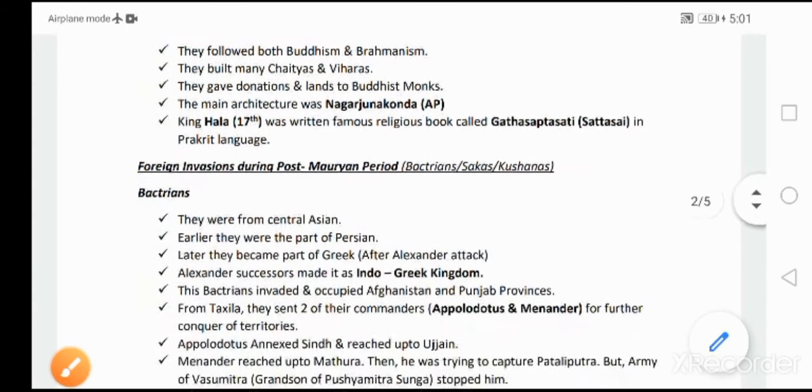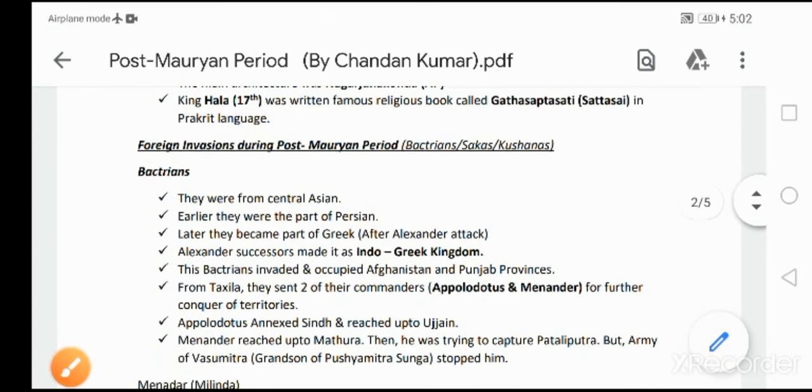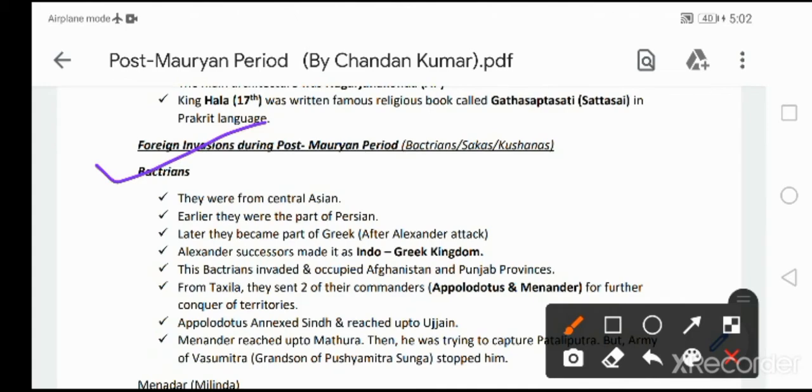Let's quickly know about foreign invasions during the Post-Mauryan period. During that period, three kingdoms entered and invaded India: Bactrians, Sakas, and Kushanas. Let's first know about Bactrians. Bactrians were from Central Asia. Earlier they were part of Persia. Persia means present-day Iran.